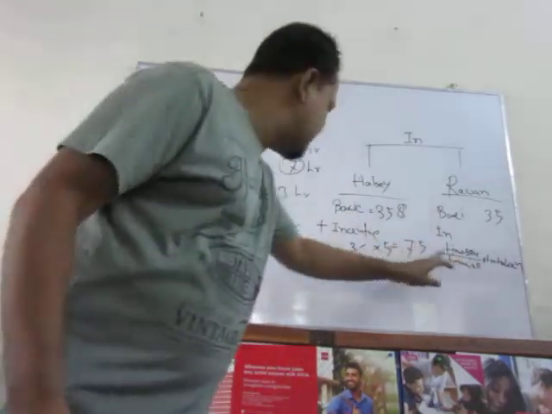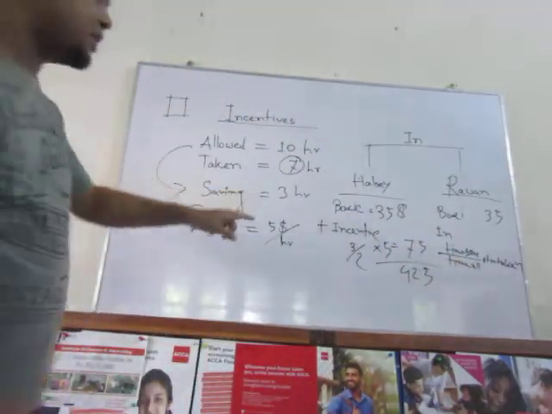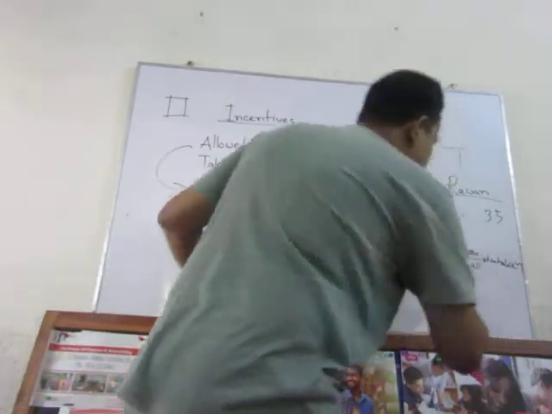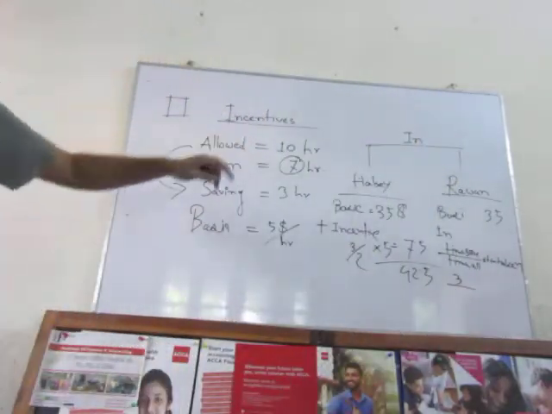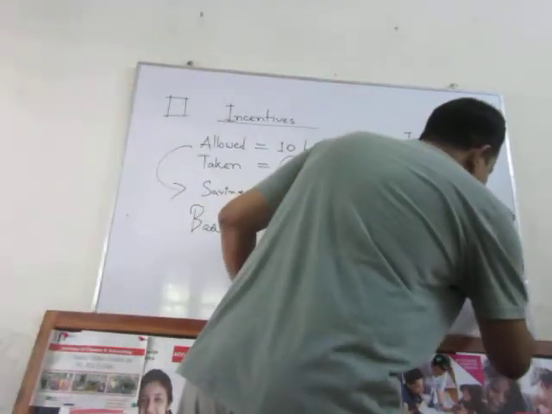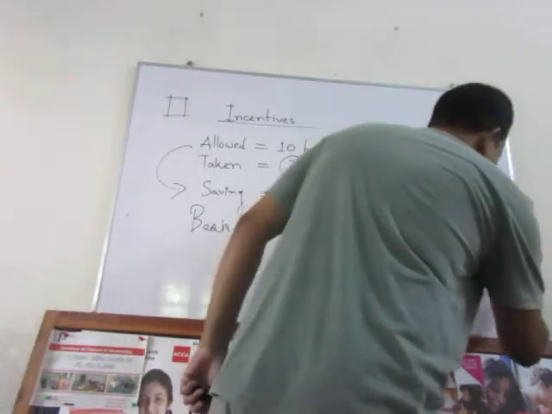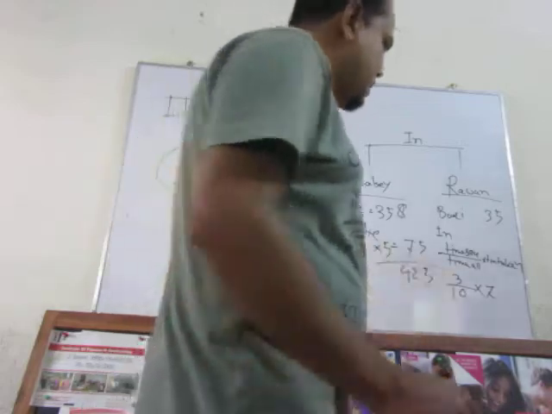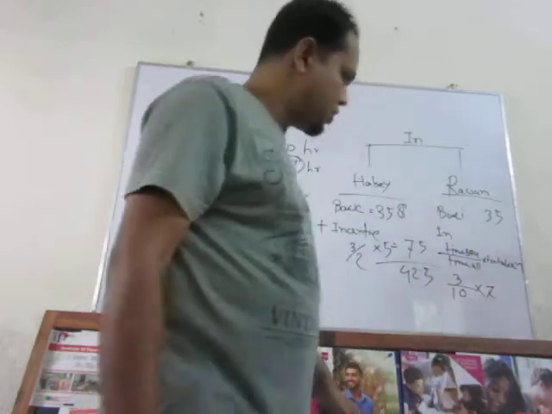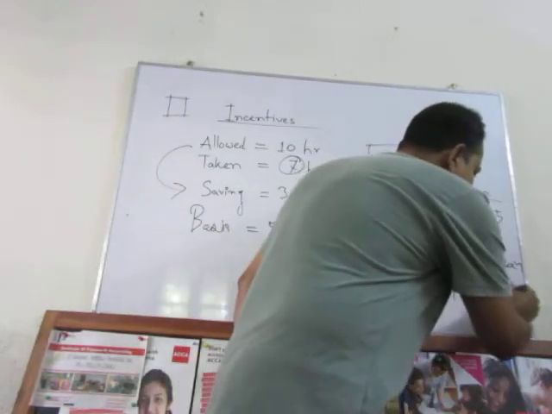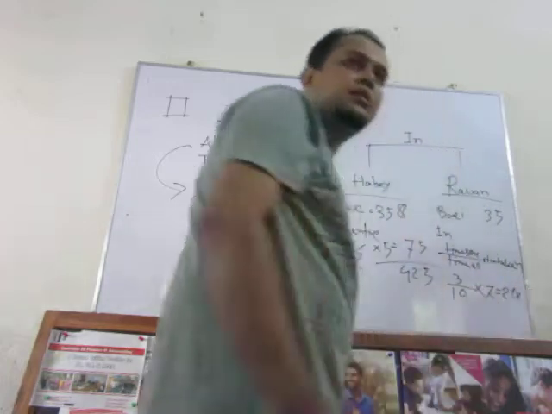So here time saved is how much? That is 3 hours. Time allowed 10 hours into time taken 7 hours. That means in chapter 21, how much comes? 2.1.